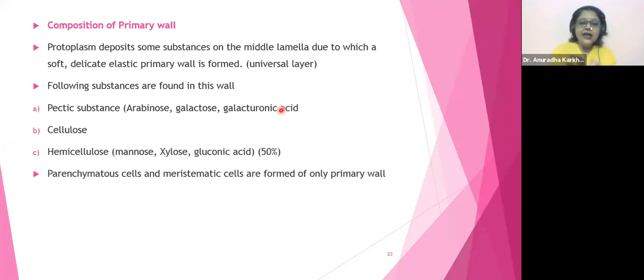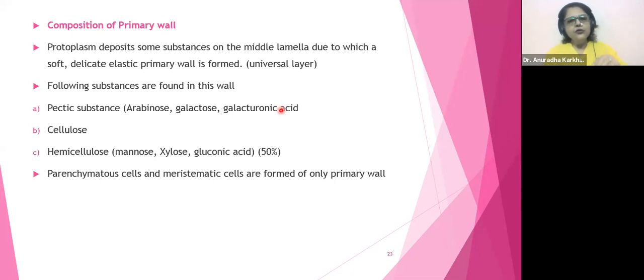The second thing that it will have, of course, is cellulose, which we saw just now. Soham has very beautifully given us the entire recap of whatever we have done. Third is hemicellulose. What do you mean by hemi? Hemi means partial, partial cellulose. So these are not completely converted, or rather they are partially degraded, to form hemicelluloses.